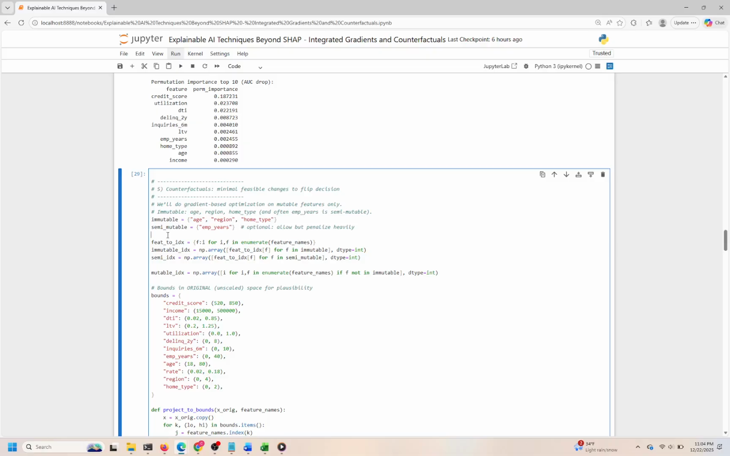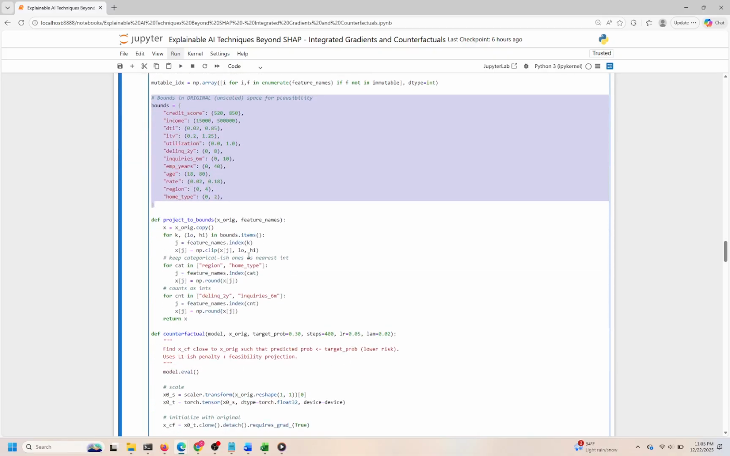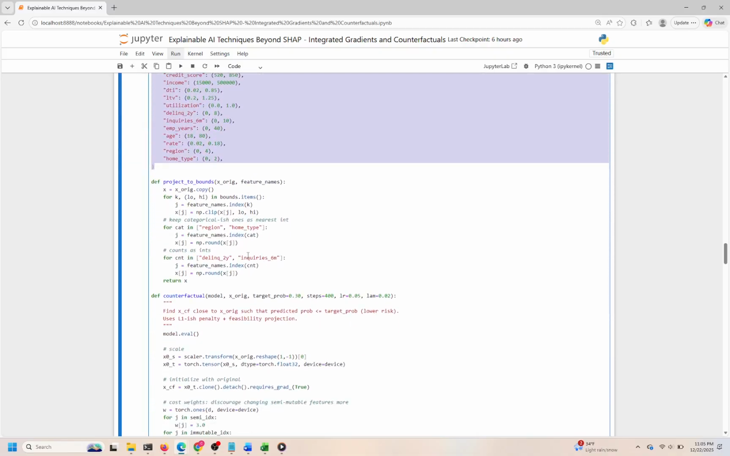We define bounds for each feature in the original, unscaled space. These bounds reflect realistic limits for each variable, such as credit score between 520 and 850 or income between 15,000 and 500,000. Keeping changes within these bounds ensures the counterfactuals remain plausible and actionable.